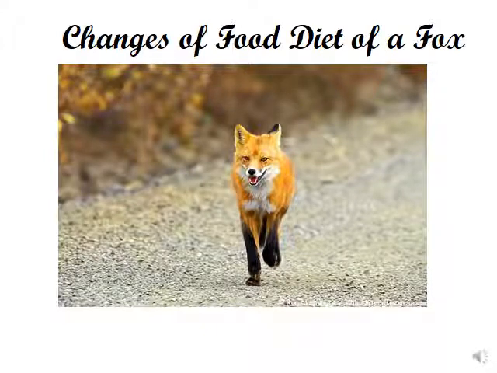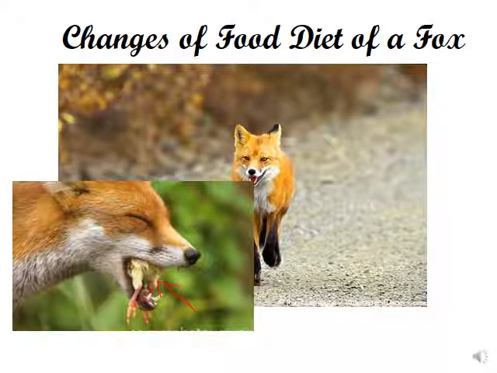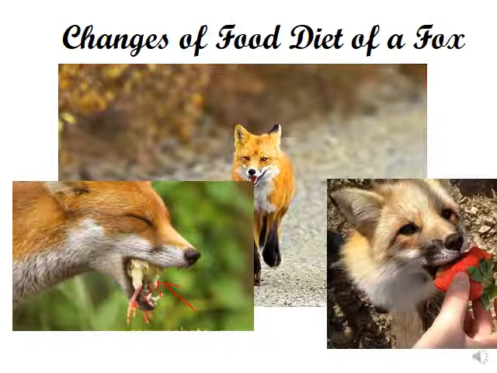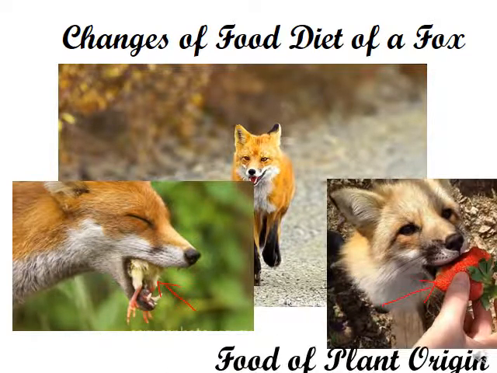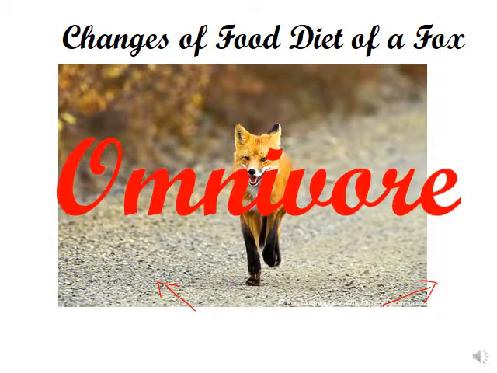Changes of the food diet of a fox. The fox sometimes eats food of animal origin, like the case of this chicken, and sometimes consumes food of plant origin, like the strawberry. So he eats food of both plant and animal origin, food of animal origin and food of plant origin. So we call it an omnivore.